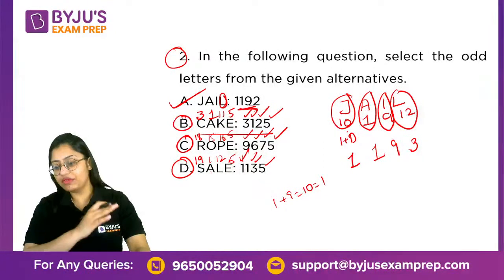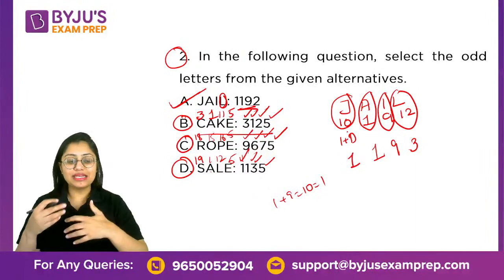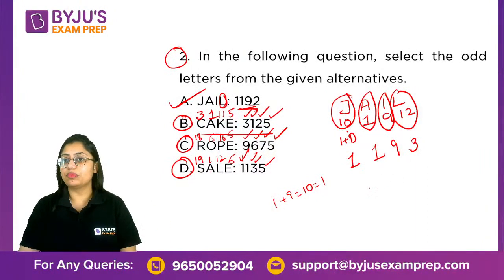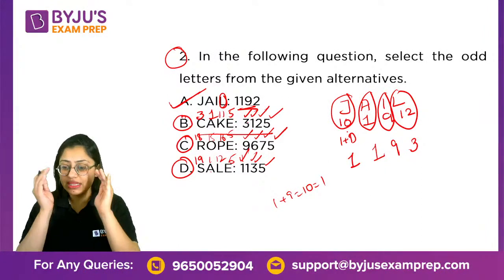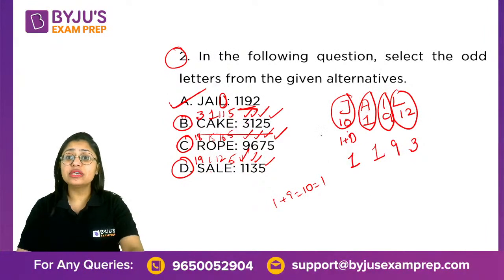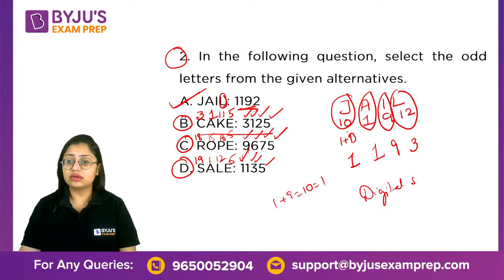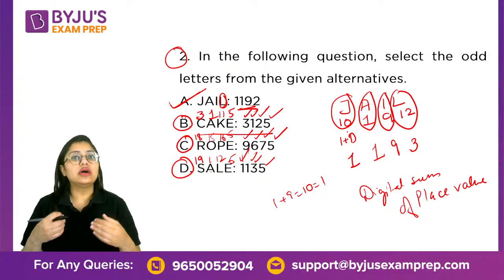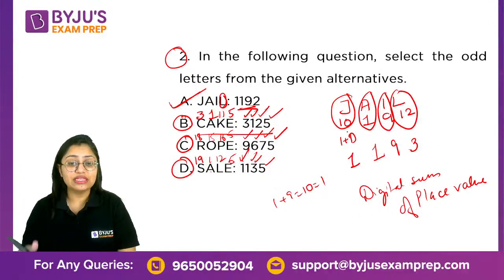Janvi, in the previous question, it was based on separate logic, that mathematical operations were applied within the number. Over here, it is based on the digital sum of place values of the English alphabet. If you ask me, ma'am, how do I identify these questions?